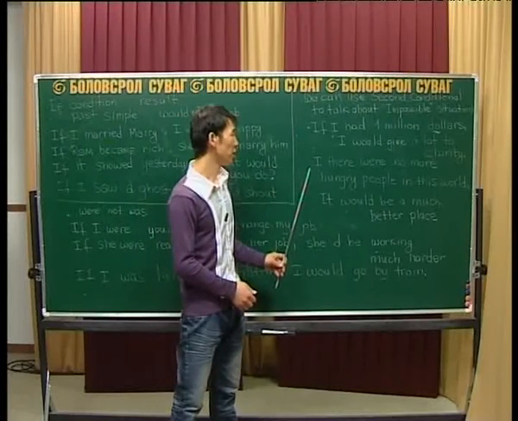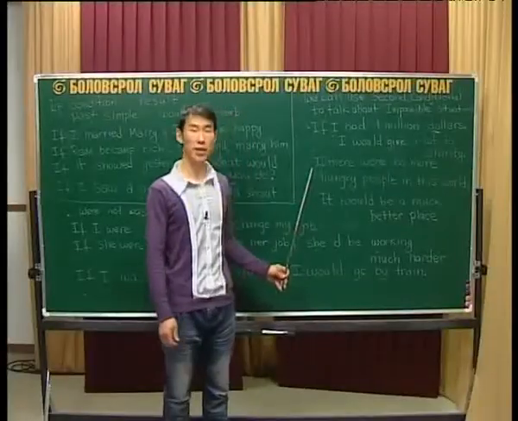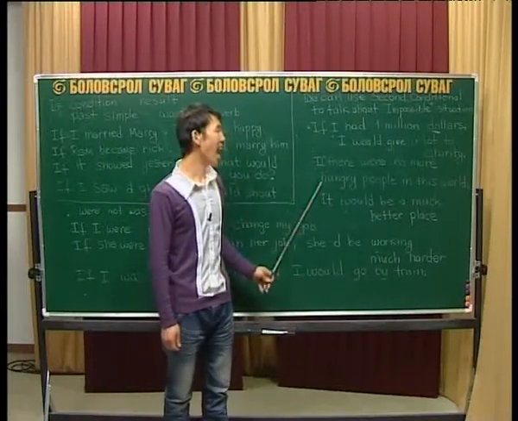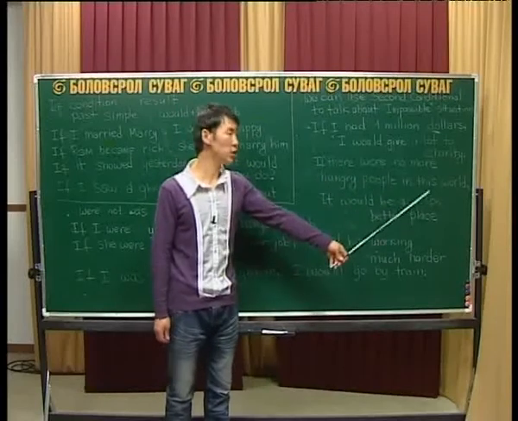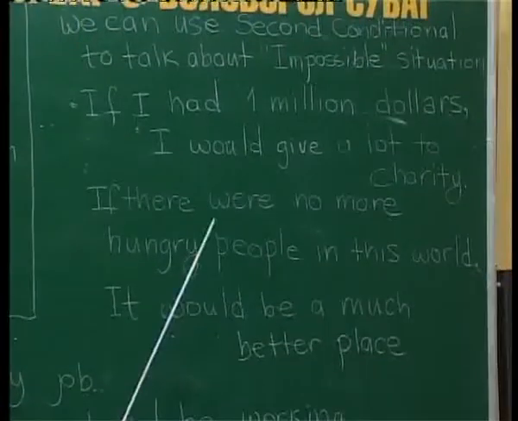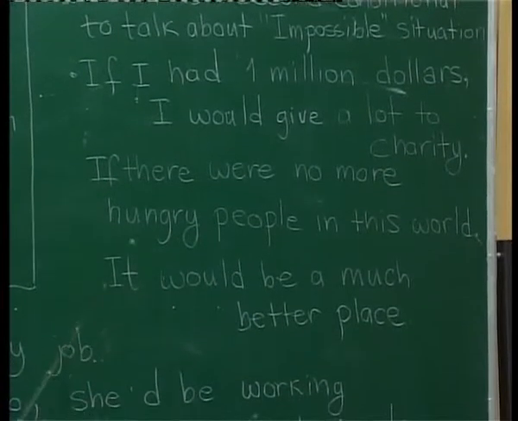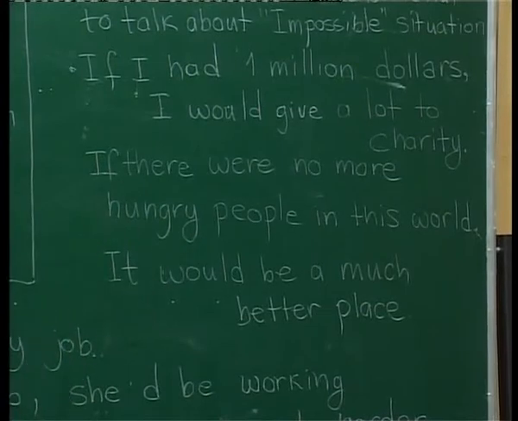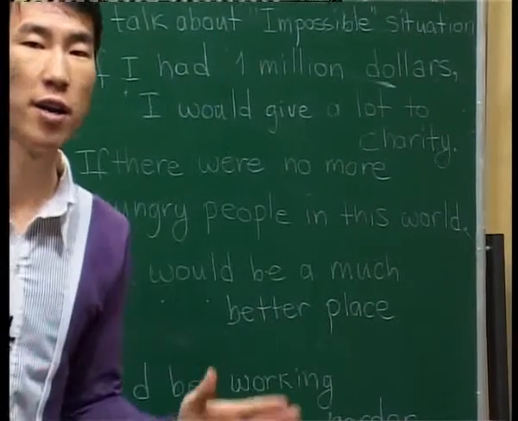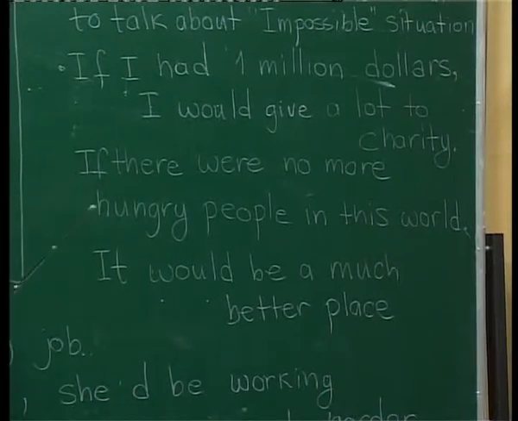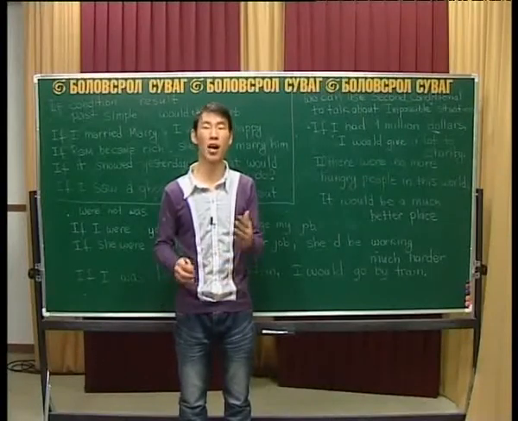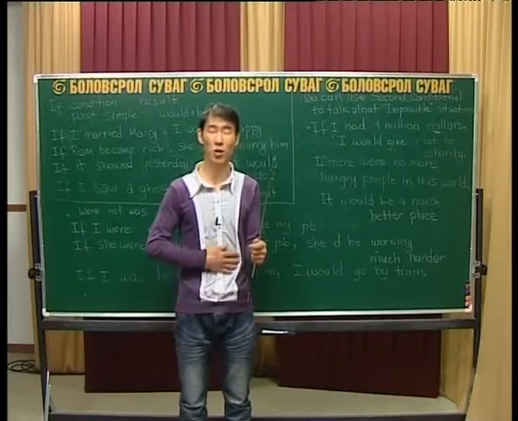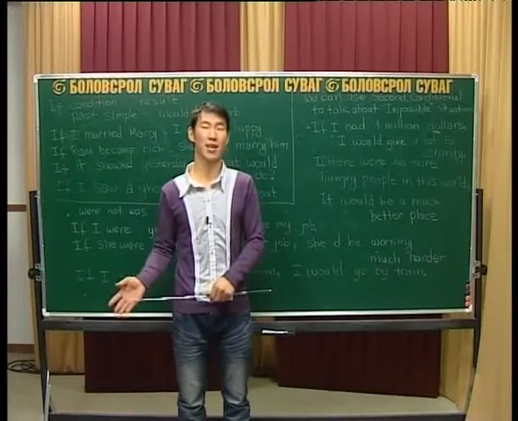All right, here is another example. If there were no more hungry people in this world, it would be a much better place. Okay, this is a nice example. It means there are many people dying of hunger in the world, right? They are hungry and then they are dying, okay?